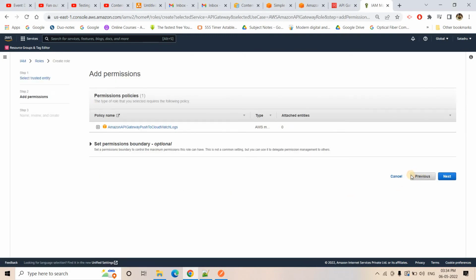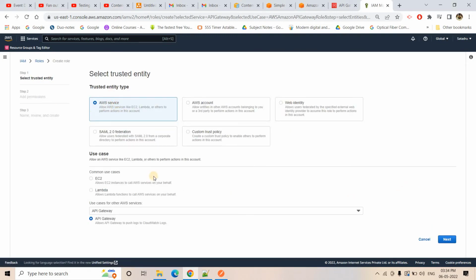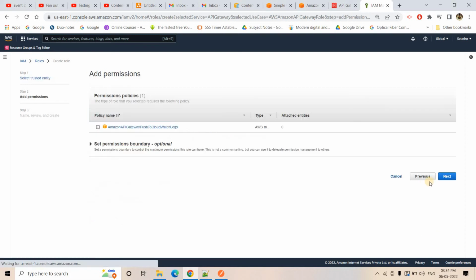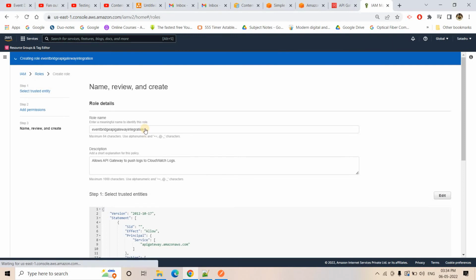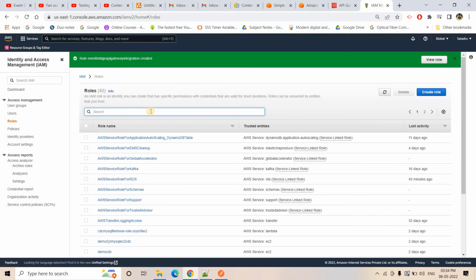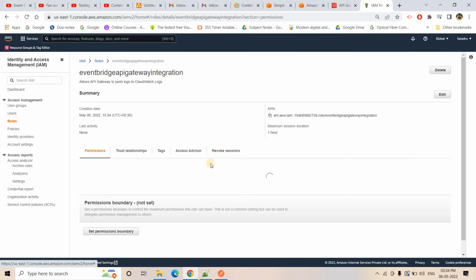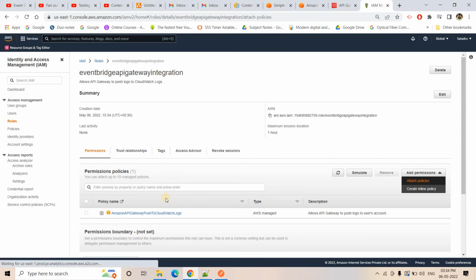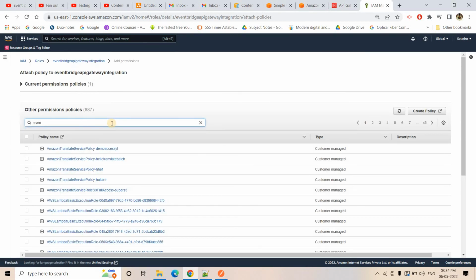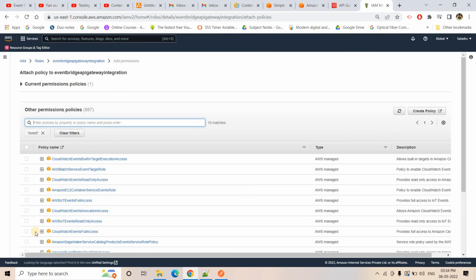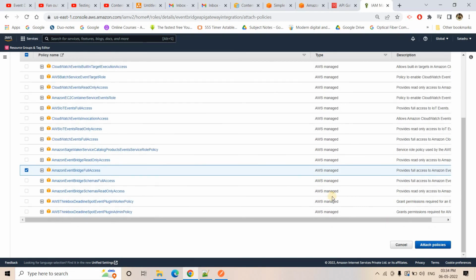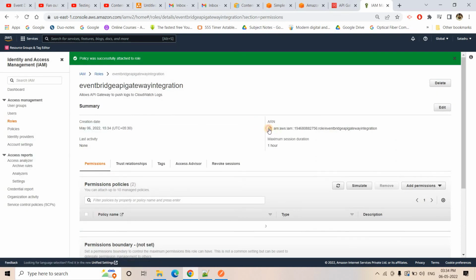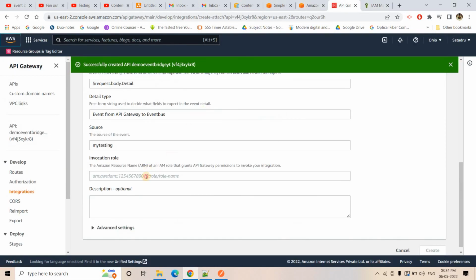Let me just confirm once. So API gateway. Here I'll create the name. Okay, so here this is the one. Now here we will add the Eventbridge policy. We will search for event. Here, Amazon Eventbridge full access. Okay, this one I will attach as policy. It is done. I'll be taking the ARN now and I will paste that here.